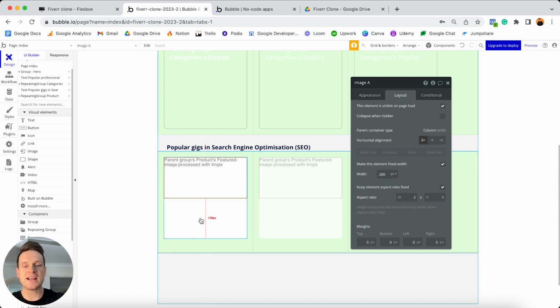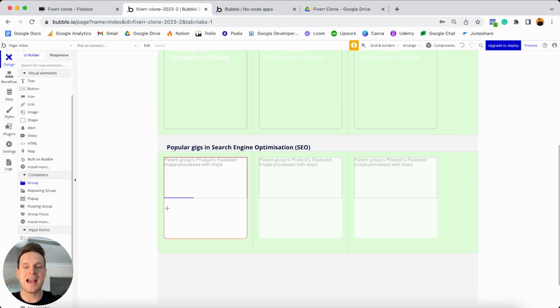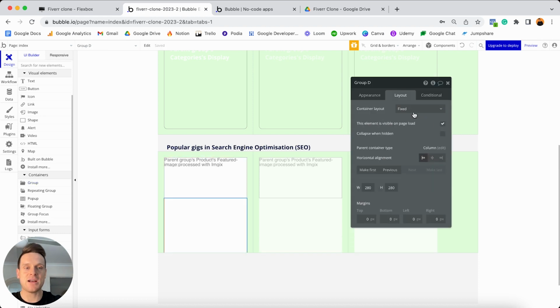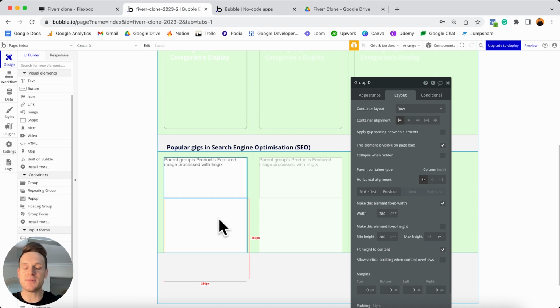Below this though, what I'd like to display is the information of the person who has published this product. So that's just going to be the freelancer themselves. Now, when I'm displaying the information for this freelancer, I'd like to display their profile photo on the left and their name on the right, which just means that if I'd like to display two elements side by side, we need to add yet another group inside of our existing group and set that new group's container layout to be a row, not a column. So if I scroll on down to my containers, I'm going to add in yet another group here. And as I mentioned, I'm going to update the container layout for this to be a row because I'll be stacking two elements in this horizontally.